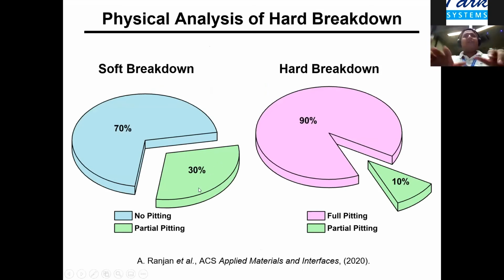So we did a little bit of statistics, and what we found is that in soft breakdown we mostly have no pitting actually happening. Sometimes we do see pits, for example, in 30% of the cases, like nanometer pits. But in hard breakdown, we do see that the whole material kind of blows away. And we have full pitting in most of the cases, and partial pitting in a few as well.